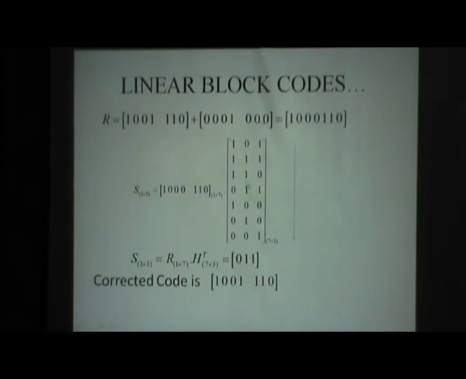And this 011, we have to look up in this dictionary. It is in the fourth position. From top to bottom we have to see. This arrow mark indicates where we have to start: first bit, second bit, third, fourth, fifth, sixth and so on. So this 011 is at the fourth bit here. So we come to the conclusion that the fourth bit is in error and we have to change the fourth bit. Now we have changed the fourth bit to 1. So the corrected code word is 1001110, that is 1001 and 110.